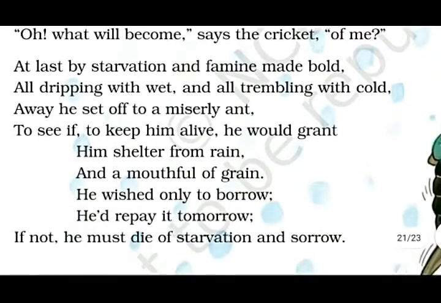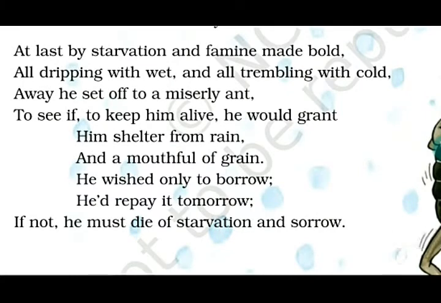Then he approaches the ants, who had done a lot of work during the summers and collected a lot of grains and kept them together. They planned quite well, knowing that during winter they wouldn't be able to go out, nothing would be produced, and the weather is quite cold. So planning is quite necessary in your life.